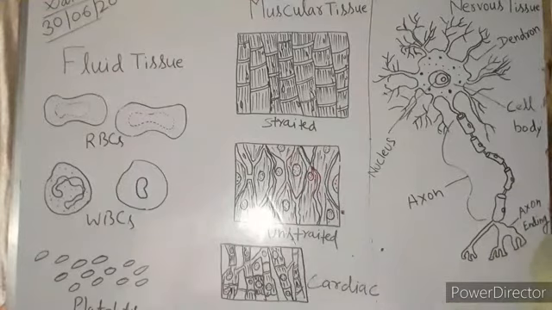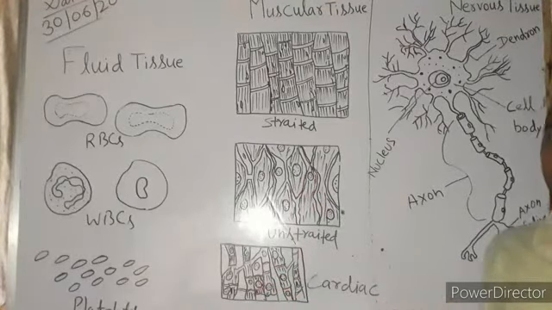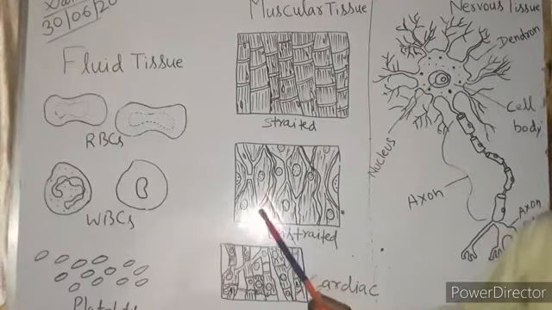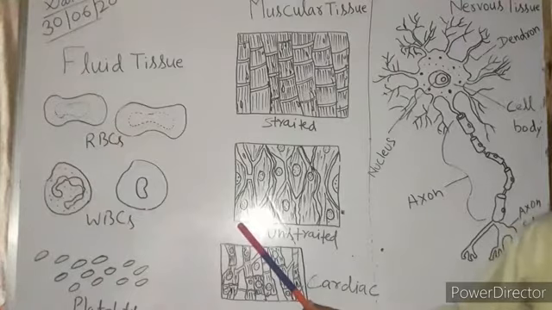When we are talking about the unstriated muscles, that means involuntary muscles, these are muscle fibers on which our willpower doesn't work. For example, it is found in our alimentary canal, in our internal organs, lungs.